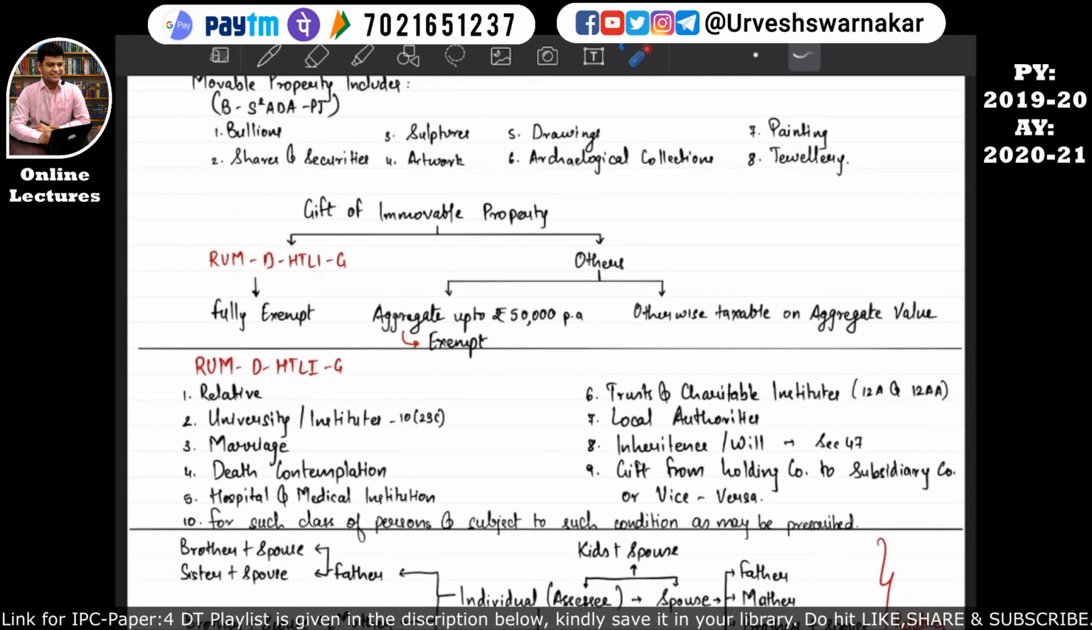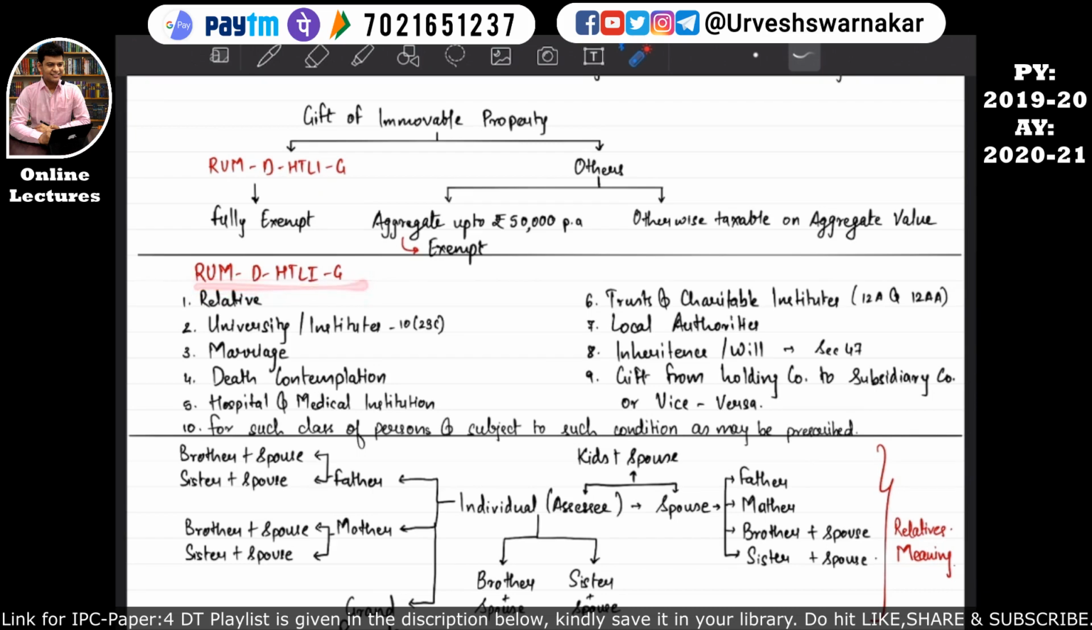So the next gift is gift of immovable property. If a gift of immovable property is received from relatives, then it is fully exempt. Okay, but if a gift of immovable property is received from other than relatives, then aggregate up to rupees 50,000 per annum is fully exempt, otherwise taxable on aggregate value. I hope this is quite clear.